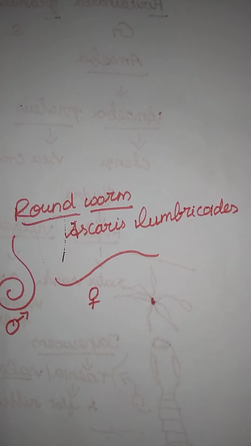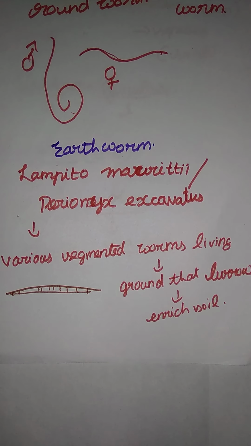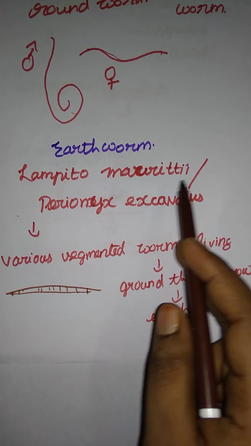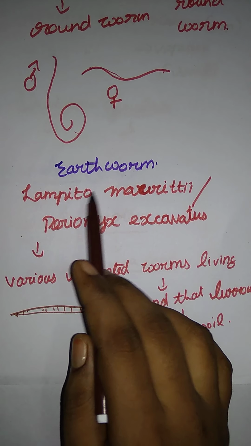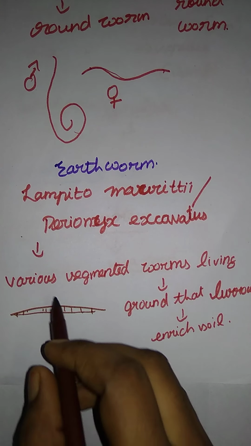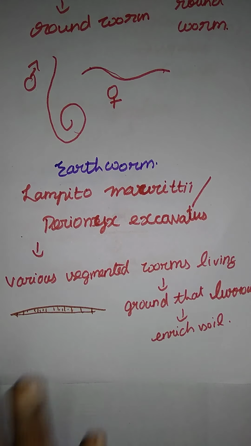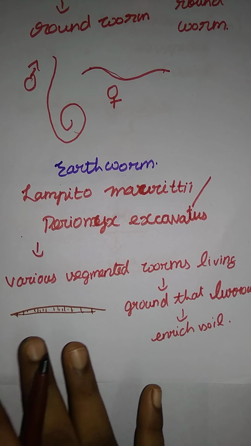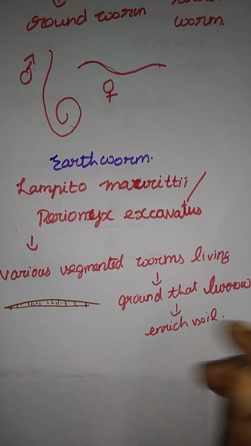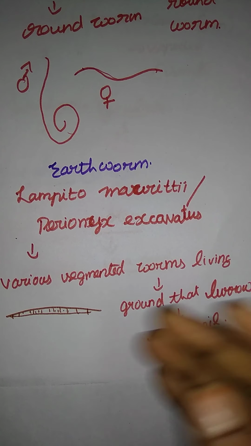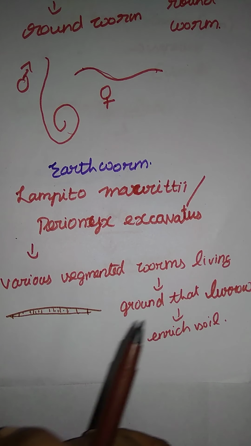Next one, that is the earthworm, Pheretima posthuma or Perionyx excavatus. Here Lampito mauritii and Perionyx excavatus. This is the binomial name of the earthworm. Okay, if you see the earthworm, they usually have a segmented body, and they live in the ground. Usually they live on the ground surface. Otherwise they dig a hole and stay inside, that is the burrow of enriched soil. What is the reason they live in the earth? Usually earthworms need a cold surface.